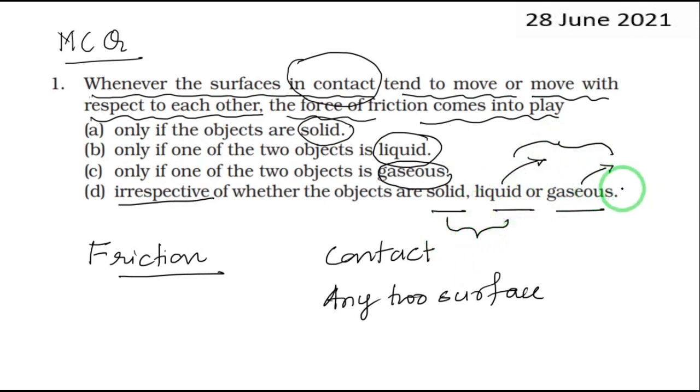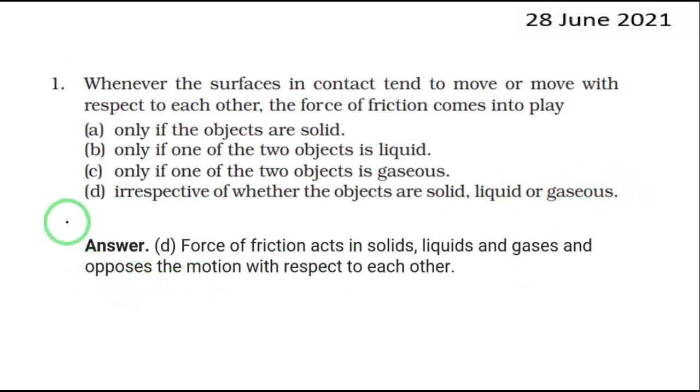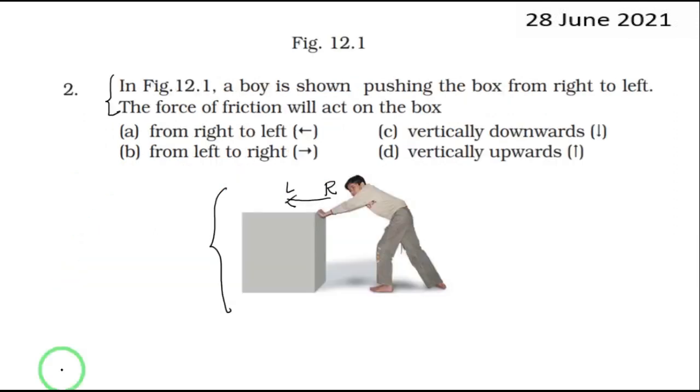Everywhere there is a friction, right? So the answer is option D.